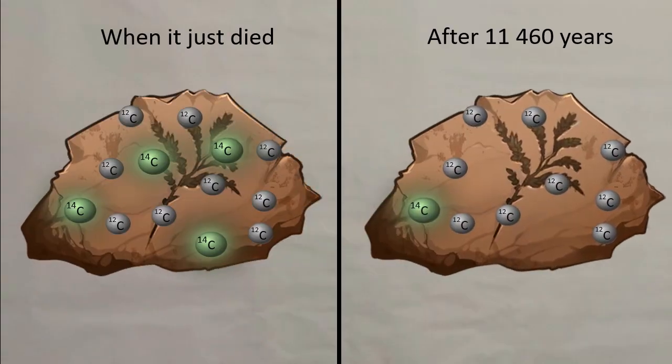And after two half-lives, it will be a quarter of what it originally was, and so on, until there is none left. In this way, we can know the age of any organic sample, as long as it's under 50,000 years old, because after that the quantity of carbon-14 will be too small.